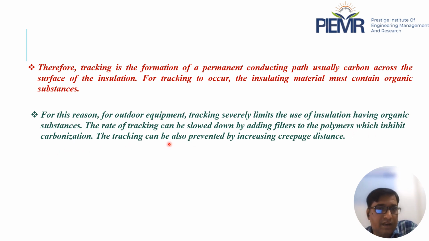Tracking can also be prevented by increasing the creeping distance, that is the distance between the electrodes, meaning anode and cathode. We can increase the distance between anode and cathode to prevent the tracking process.